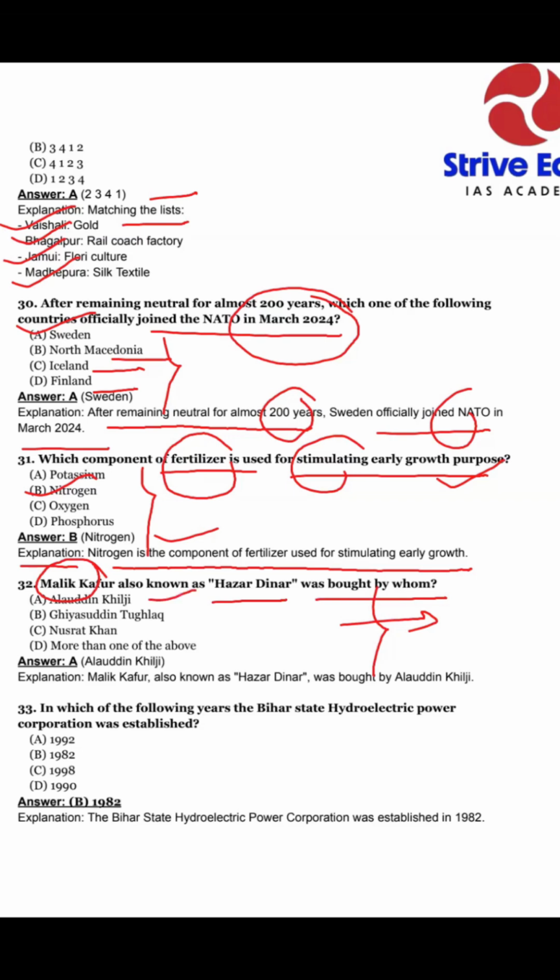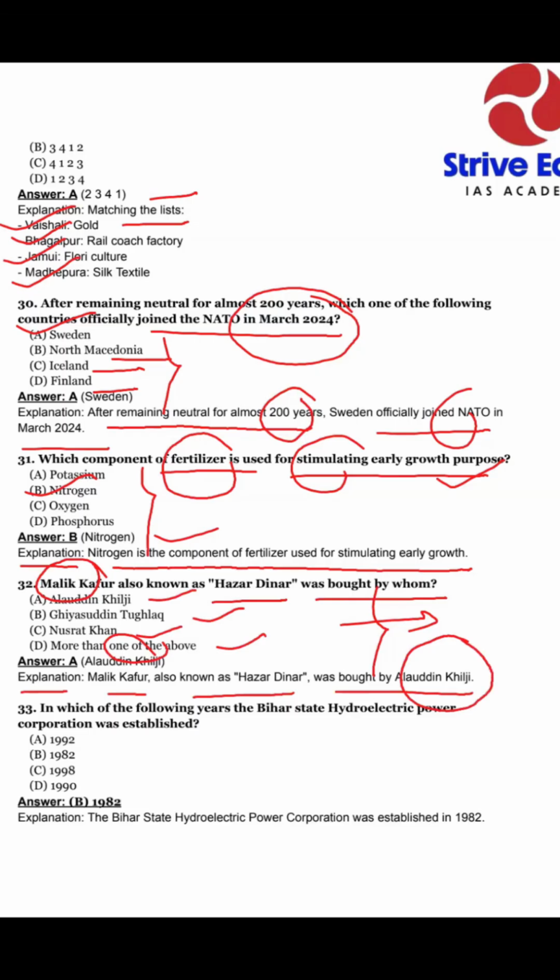Option A, Alauddin Khilji. Option B, Ghiyasuddin Tughlaq. Option C, Nusrat Khan. Option D, more than one of the above. So our answer is Alauddin Khilji, who bought Hajar Dinar Malik Kafur. Our explanation is Malik Kafur, also known as Hajar Dinar, was bought by Alauddin Khilji.